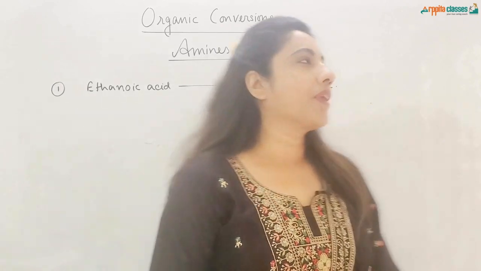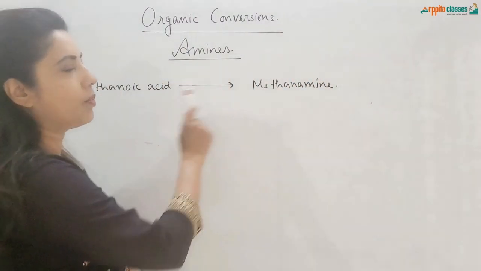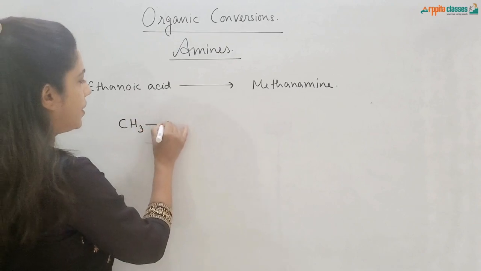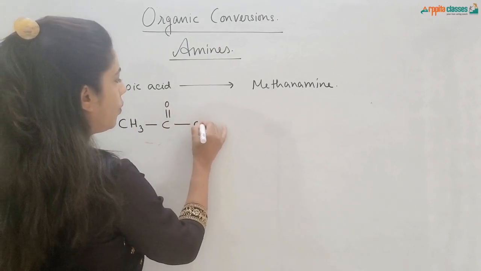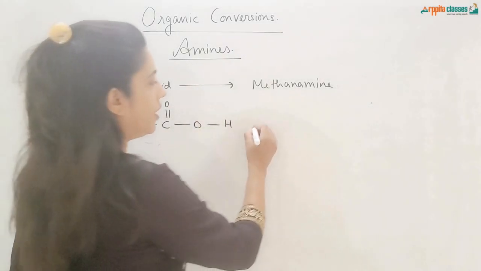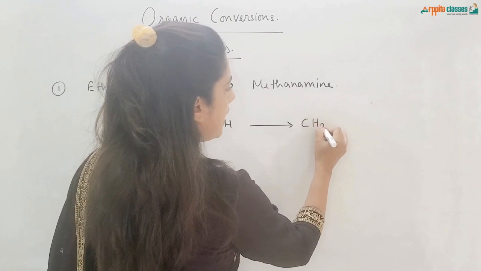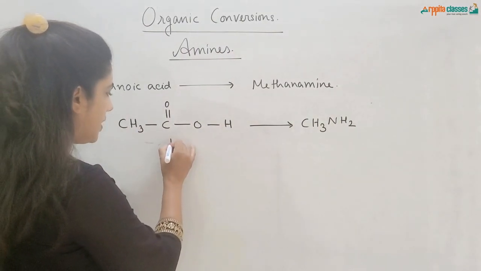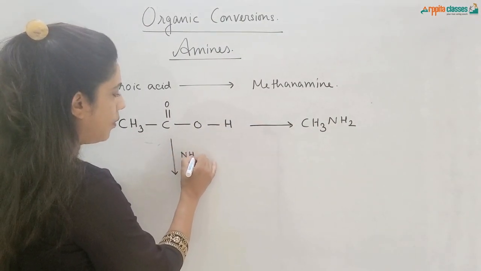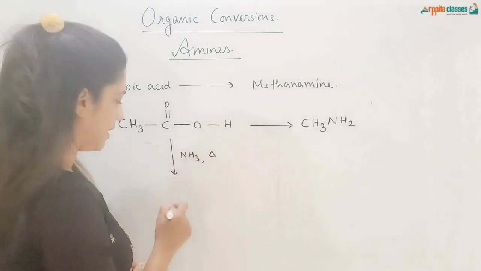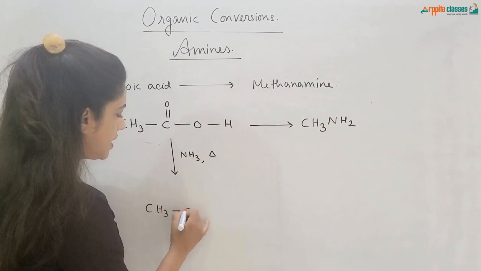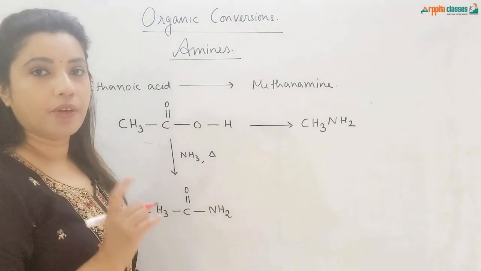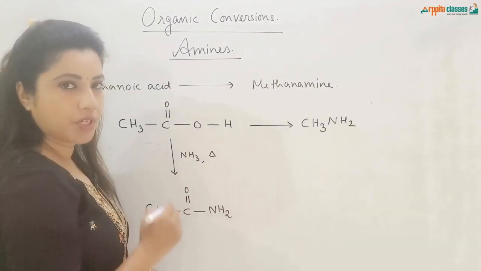Let's get started. The first conversion is from ethanoic acid to methanamine. So let us draw the structure first. Ethanoic acid is CH3C double bond O OH. From here you need to convert to CH3NH2, methanamine. First, we will treat ethanoic acid with ammonia with a little bit of heating. So we will get CH3C double bond O NH2. We know that when carboxylic acids are treated with ammonia along with heating, they convert into amide.